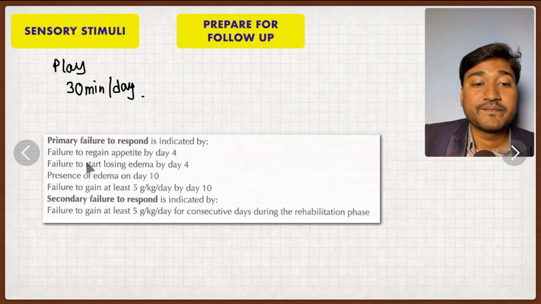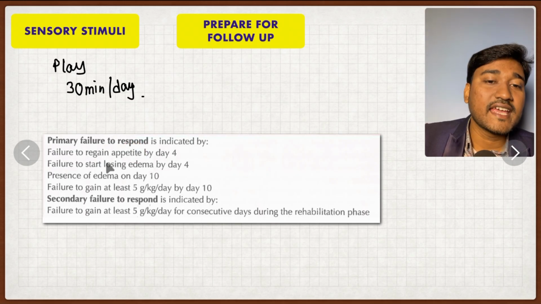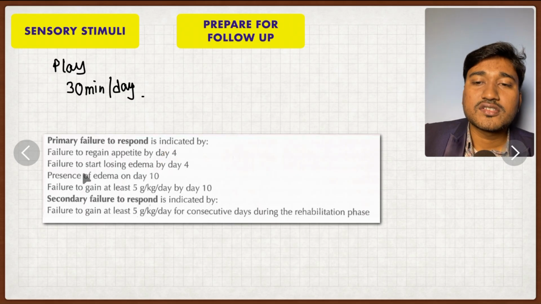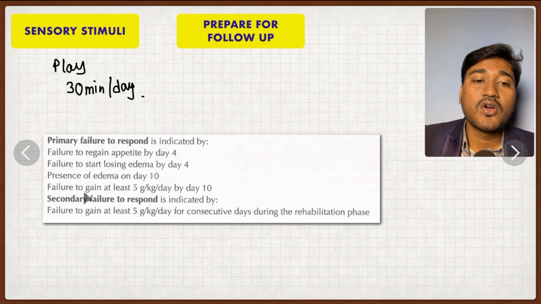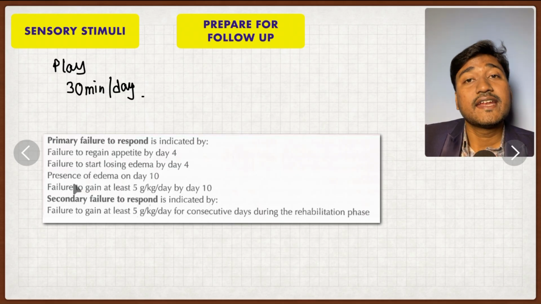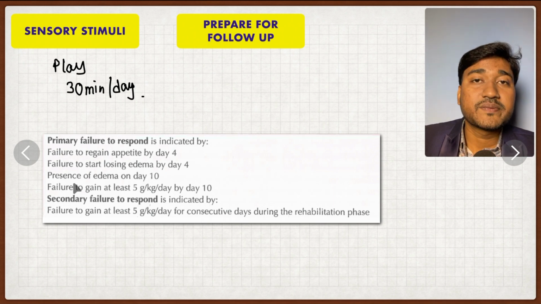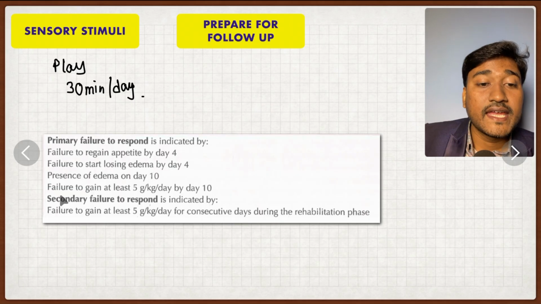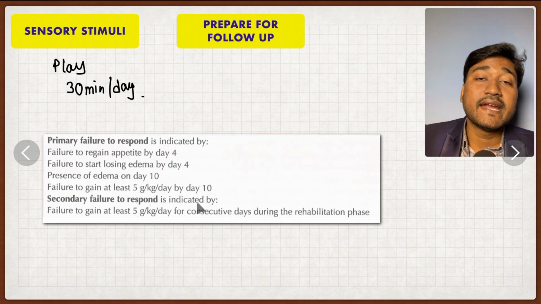Remember one thing, what is primary failure of treatment? Very important. Suppose the child is not regaining appetite by day 4, has not yet started losing weight by day 4, or there is presence of edema till day 10, that is, even on day 12, day 13 there is still edema, or there is failure to gain weight at 5 gram per kg per day by day 10.